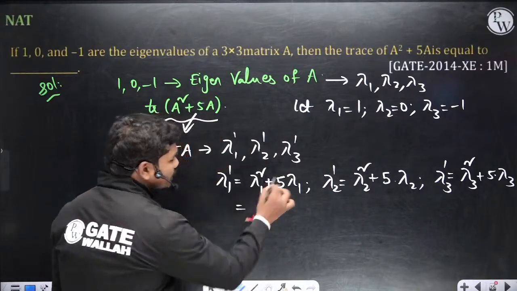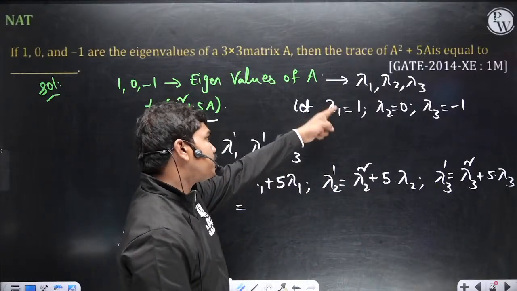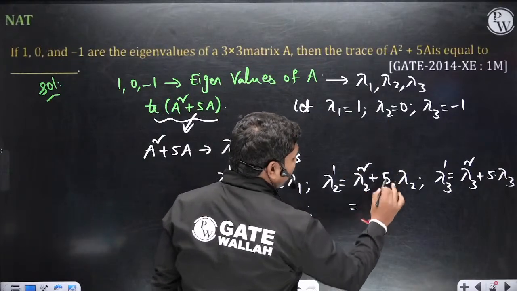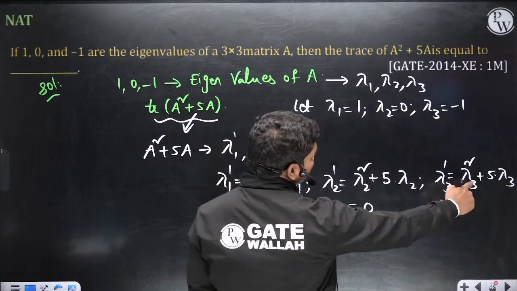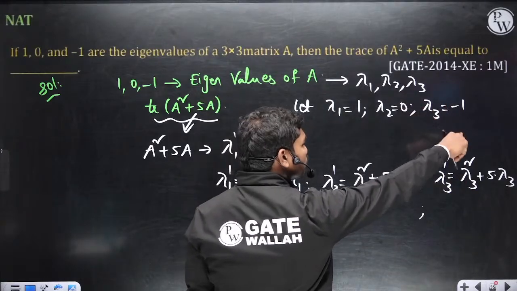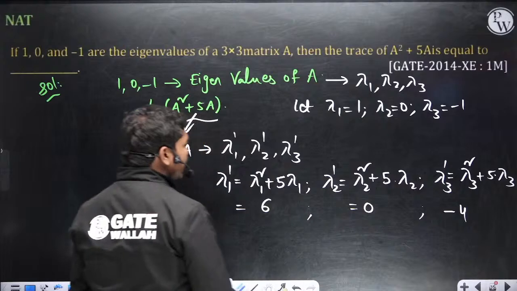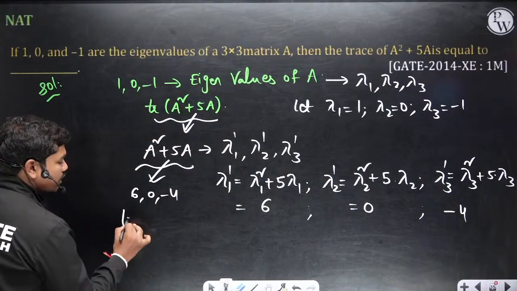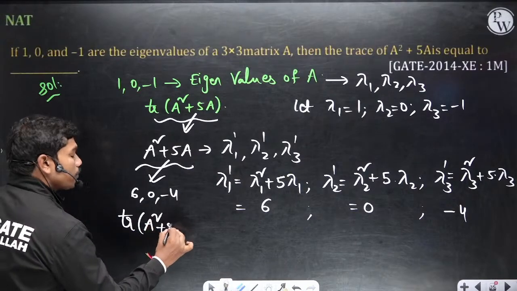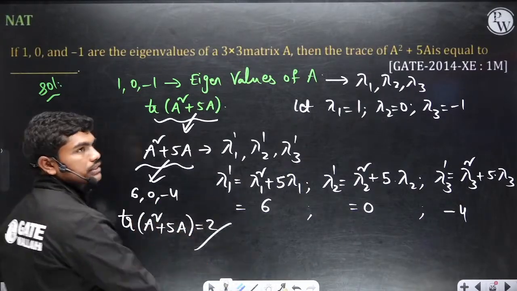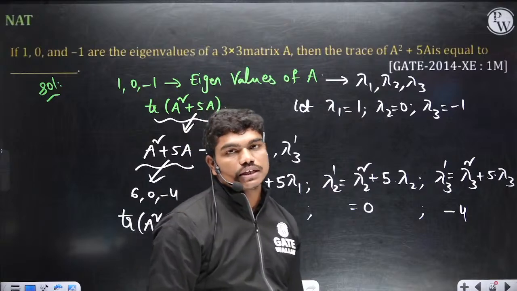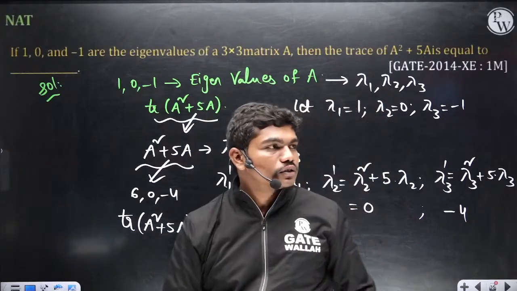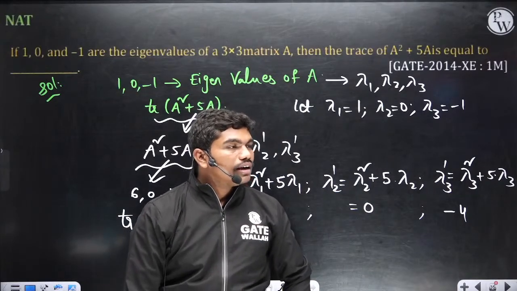So lambda 1 square plus 5 lambda 1: 1 square plus 5 is 6. What about this: 0 square plus 5 into 0, that is 0. Lambda 3 square plus 5 lambda 3: 1 minus 5, that is minus 4. Okay, so these are the eigenvalues. So this matrix has eigenvalues 6, 0, minus 4. So the trace is equal to 2. Correct? So 2 is the correct answer. So 2 is basically the correct answer in this case. I hope you got how to calculate the eigenvalues. Okay, fine.